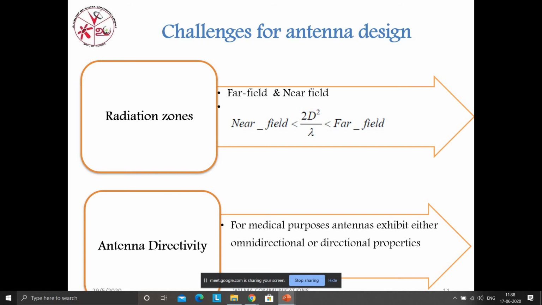Here the formula for far field and near field is 2d squared by lambda. Here d is the distance between the organ and the antenna. That is called the d squared value. So you have to consider that d is a very important factor, because only in the heart can we place the antenna in direct mode, but in other organs, all the cell walls are very sensitive. So we can't directly place the antenna on those cells. So we need to put some distance. That distance is called d here.